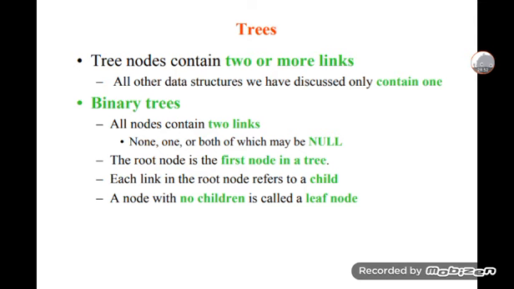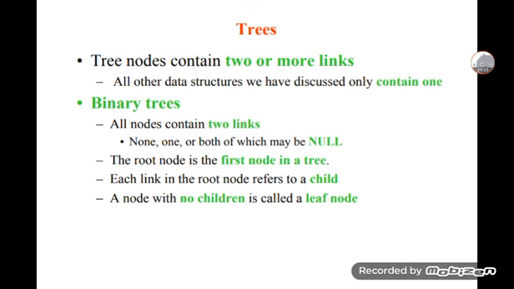A tree is nothing but nodes, which are having nodes. Two or more links will be there in this. Whenever a tree contains two or more links, we have a tree. All other data structures we have discussed contain only one link.